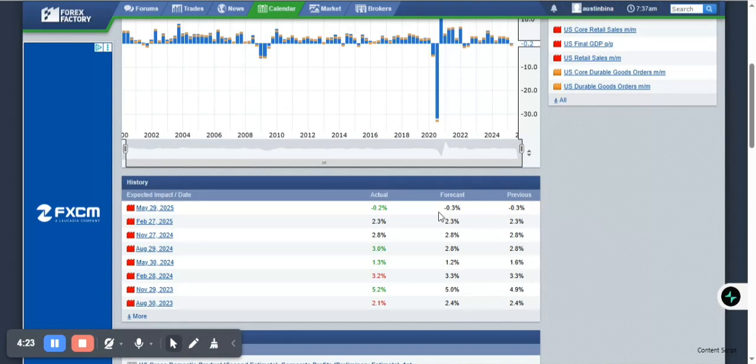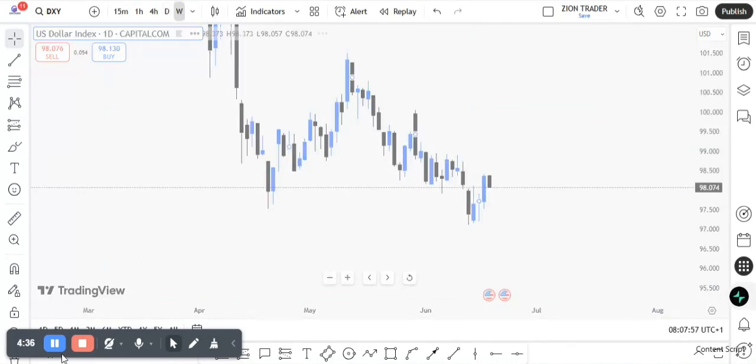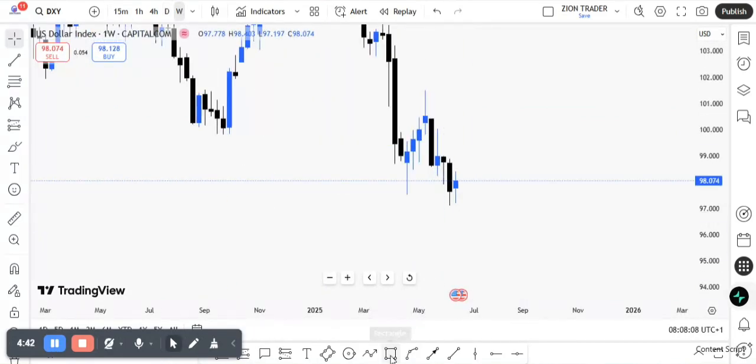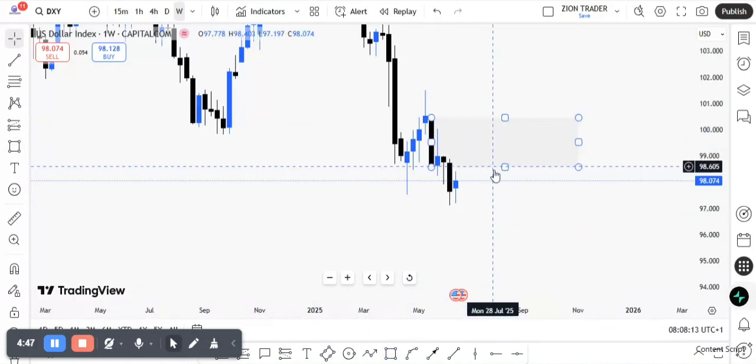But then, having said all of this, what we are looking at is either the Fed will cut interest rate today, or they will leave it the way it is, right? So that's what we are looking at. So let's take a look at the technical perspective. As you can see right here on the weekly time frame first, we are very, very bearish. Even having this kind of engulfing candle, this is actually something that we should look out for.